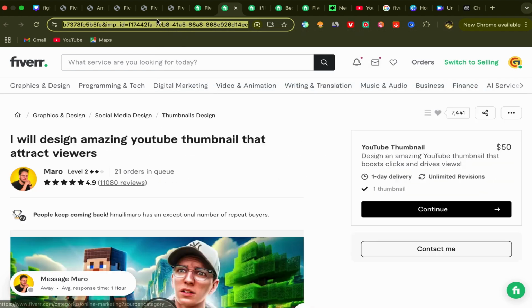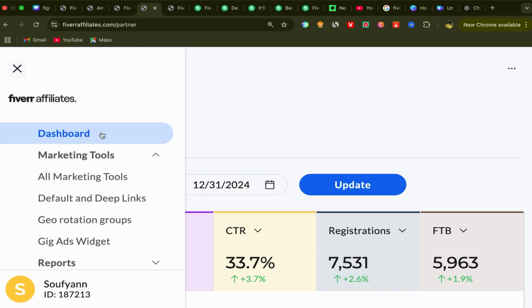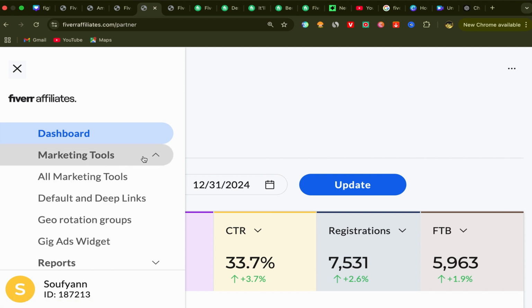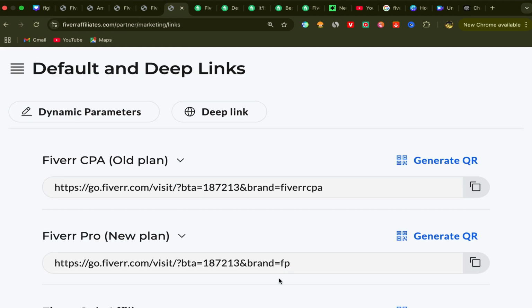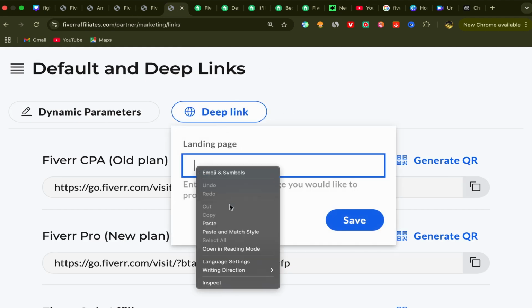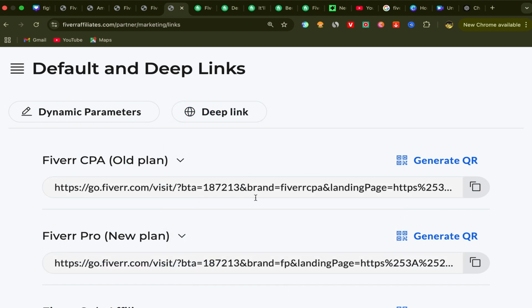And what you will do next, you will go back to your Fiverr affiliate account, okay, like this, and click over here. You have dashboard, you have marketing tools, reports, payments. Click on marketing tools and click on default and deep links, and you will be directly on this page. Click on deep link, put this seller profile link here and click on save, and here you go. You just created your first Fiverr affiliate link. What you need to do next is start promoting this affiliate link using free traffic.